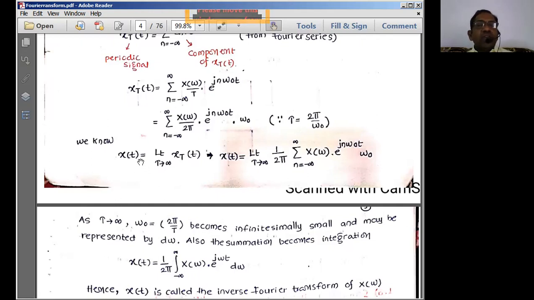So x of t, this x of t, I can write as equal to x of t for the limits of this. So therefore, I can write this by applying limits on LHS and RHS. Applying limits on the RHS, I can write limit T tends to infinity, and 1 by 2 pi is a constant, take it outside. I can write it like this.